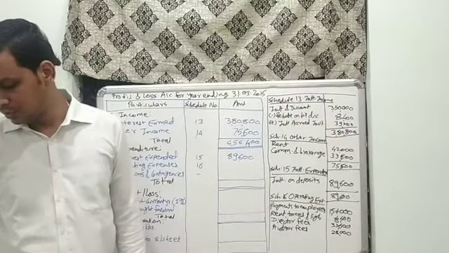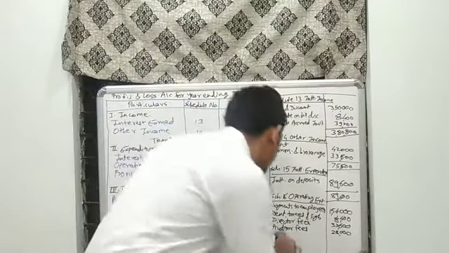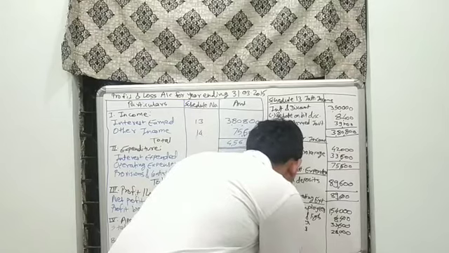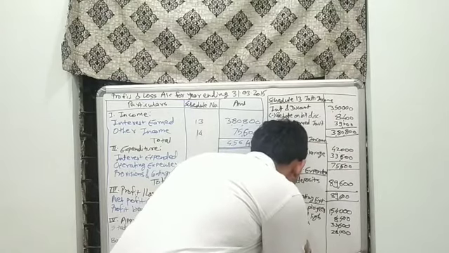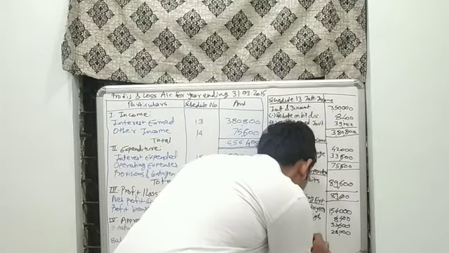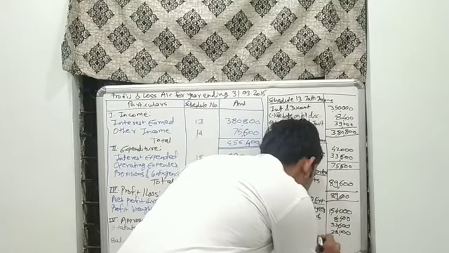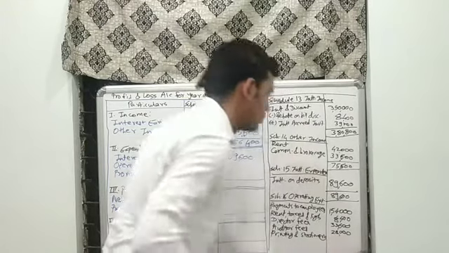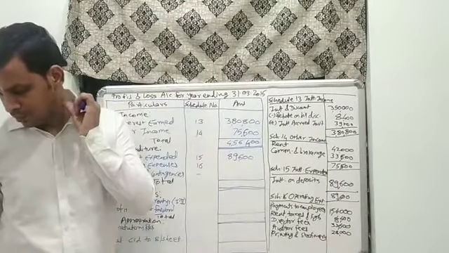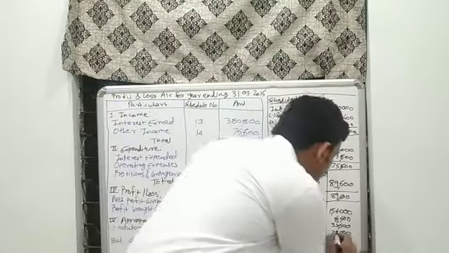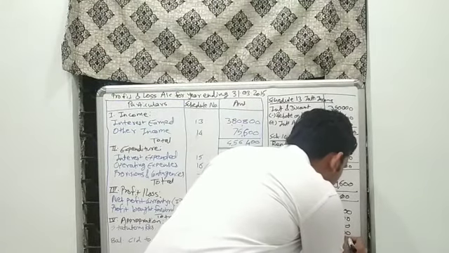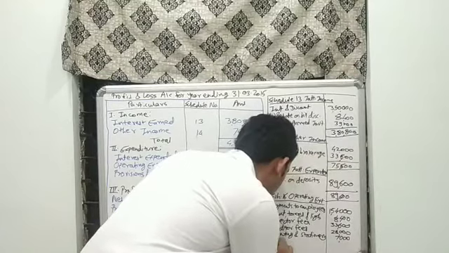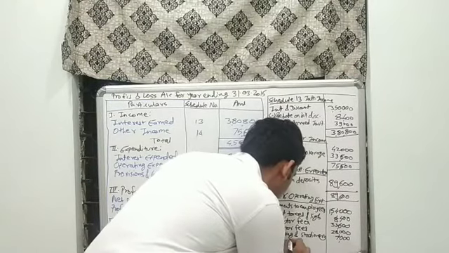After auditor fees, printing and stationery. Printing and stationery for 7,000. Then is postage and telegram.